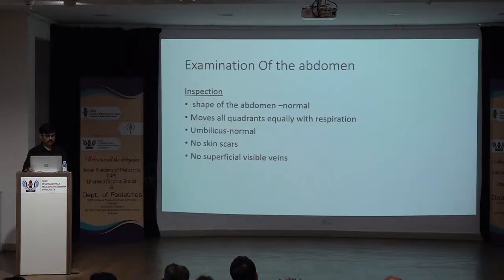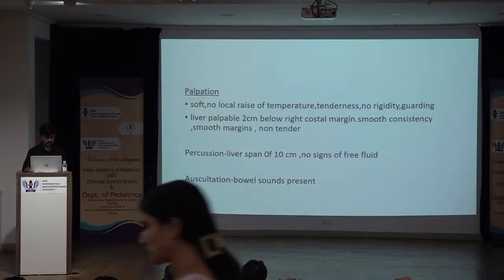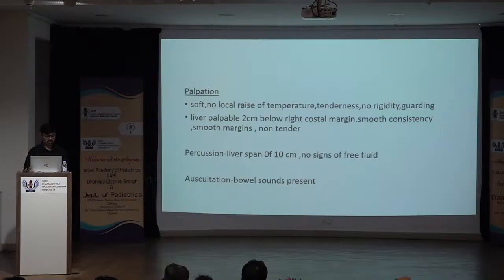On examination of the abdomen, on inspection the shape is normal, it moves equally in all quadrants with respiration, umbilicus is normal, no skin scars, no superficial visible veins. On palpation, it is soft, no local rise of temperature or tenderness, no rigidity or guarding. Liver is palpable 2 cm below the right costal margin with smooth consistency, smooth margins and non-tender. On percussion, liver span is 10 cm with no signs of free fluid.